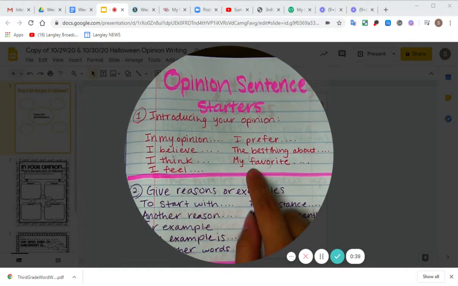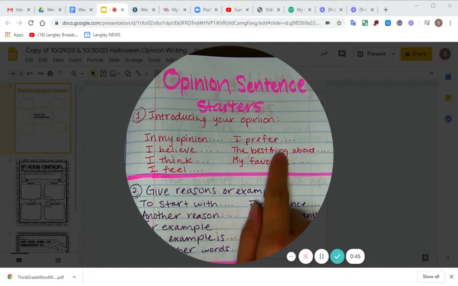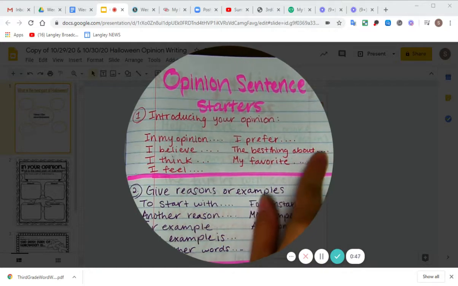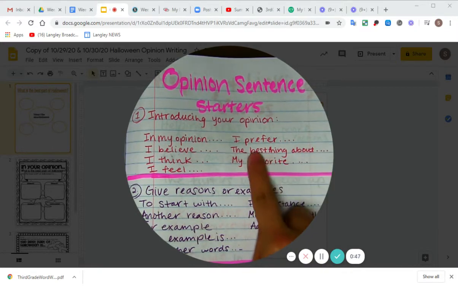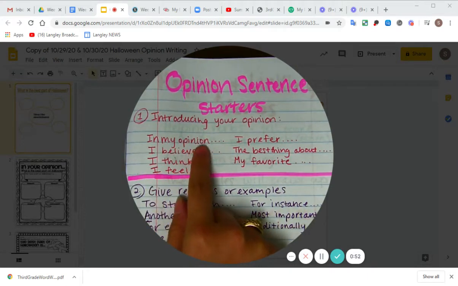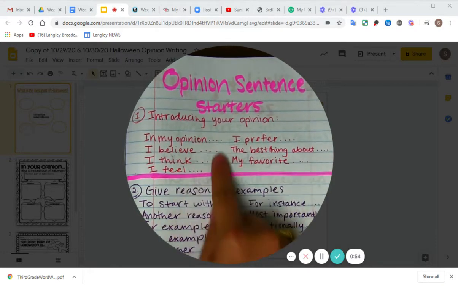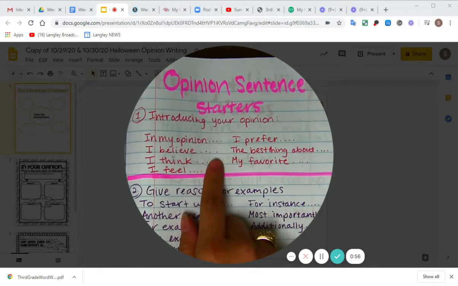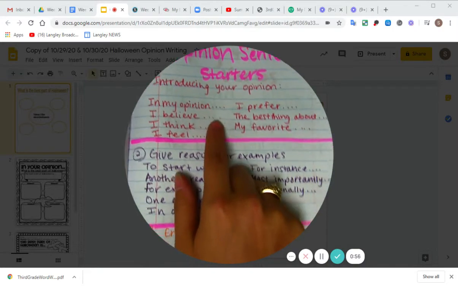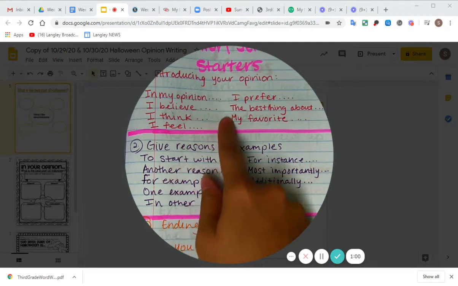So for example, your prompt today is going to be, what is the best part of Halloween? Each and every one of you might have different ideas or opinions about what the best part of Halloween is. Maybe I say the best thing about Halloween is hanging out with your friends. I could use a sentence starter, or I could say, in my opinion, the best thing about Halloween is... You see how I'm using these to help me start my writing, because the starting is always the hardest part.